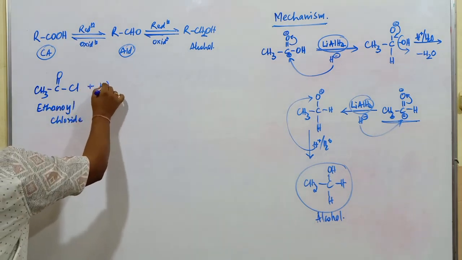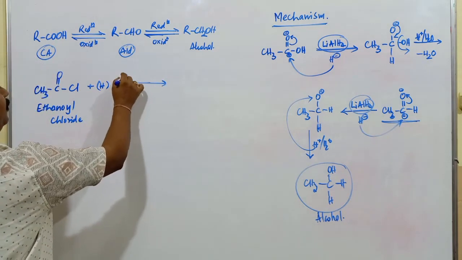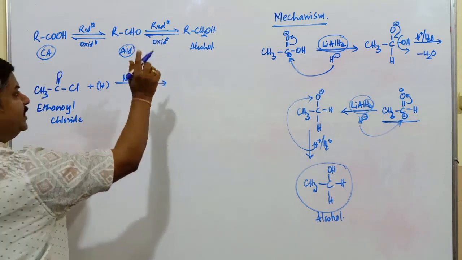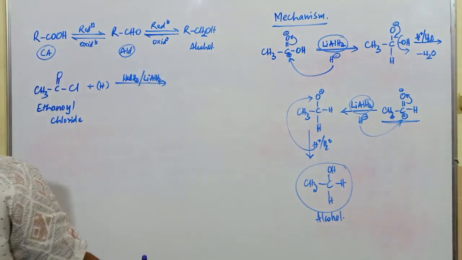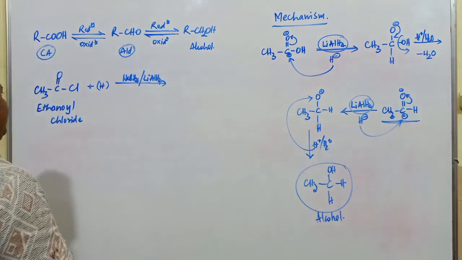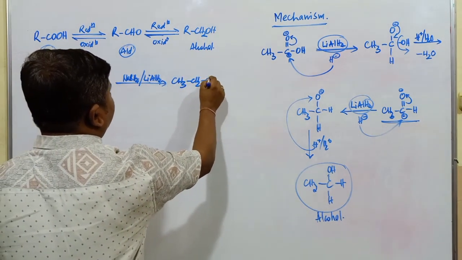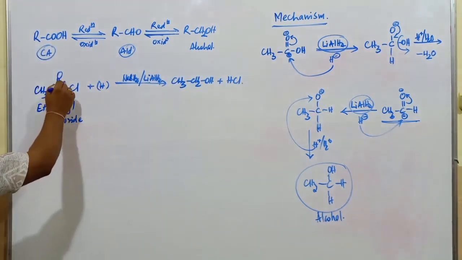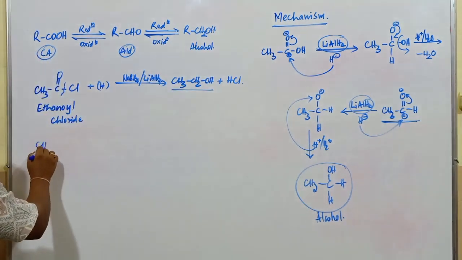When this is reduced, it can be reduced in presence of sodium borohydride. Sodium borohydride cannot be used in case of carboxylic acids. So this is going to be treated with sodium borohydride or lithium aluminium hydride. It gives rise to CH3CH2OH plus HCl. This bond will be cleaved, giving CH3CH2OH plus HCl.